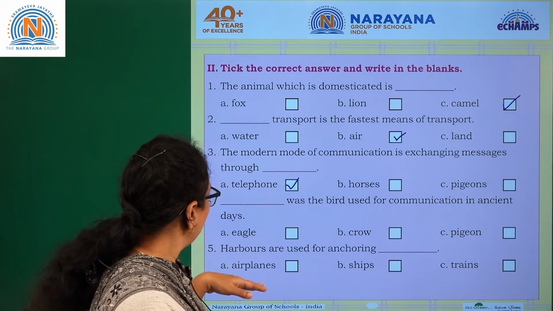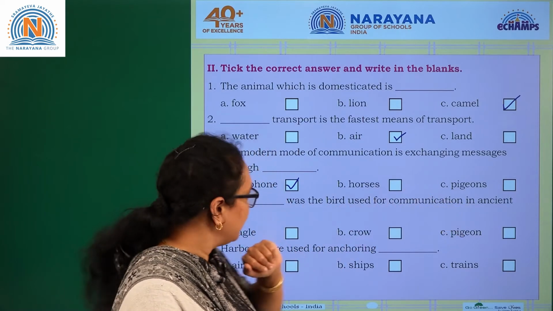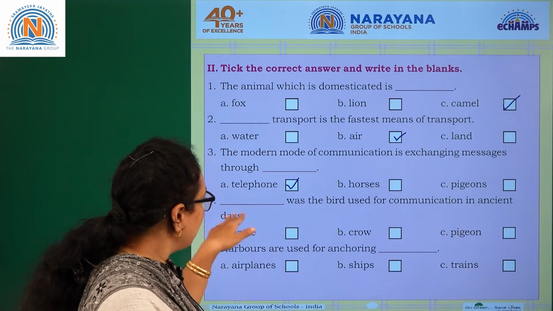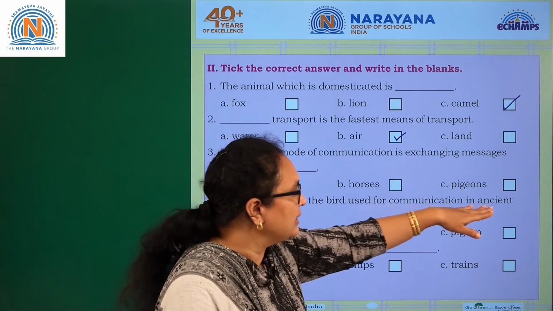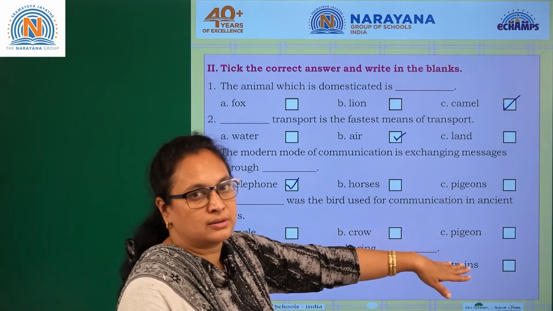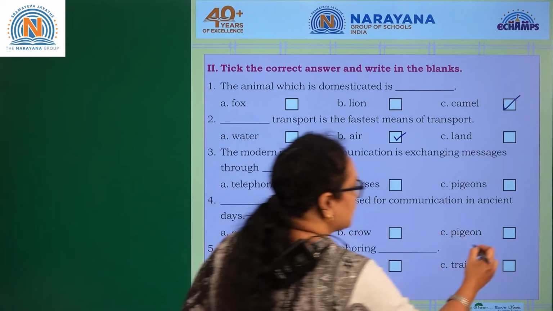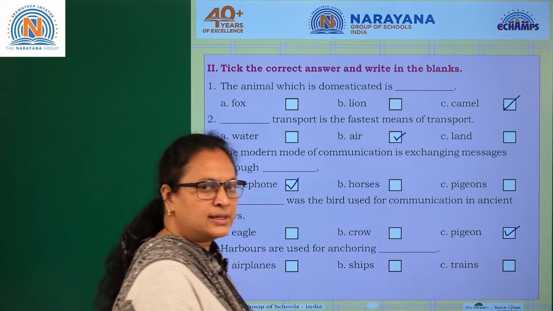Okay, we're coming to the fourth one. Dash was the bird used for communication in ancient days. So what are the birds? Eagle, crow or pigeon? Everyone knows it's a pigeon, right? Pigeon is the answer. Is it clear?